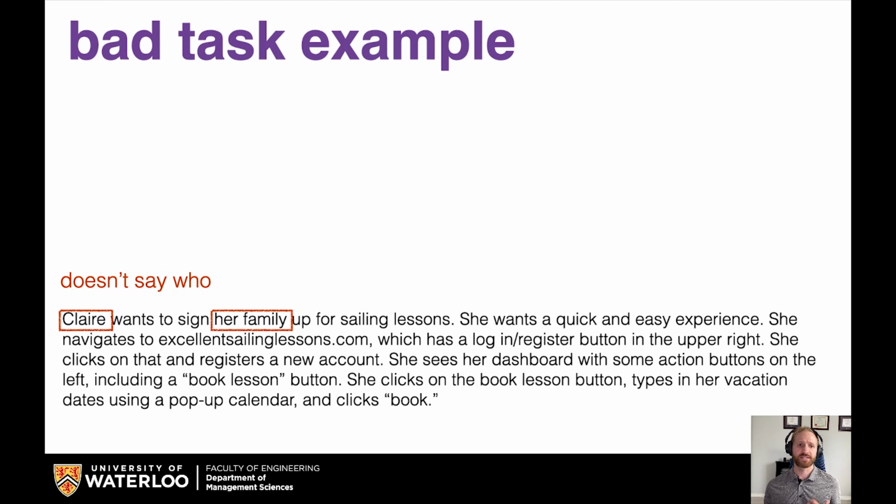Finally, it says Claire and her family, but it doesn't really say who those people are. Is her family her and a dog? Is her family her, a partner, and several kids? Is it her extended family? They're going on a big group vacation. All of these will probably impact how your tool would need to support the task. And so it's important to capture that detail in that task.